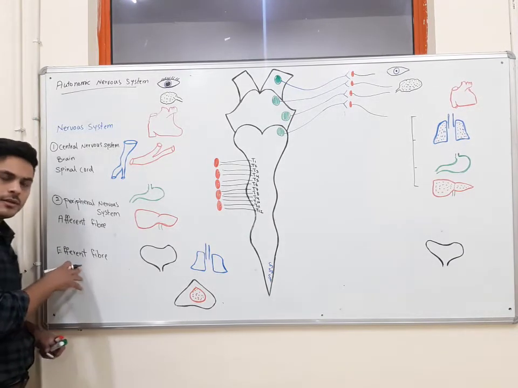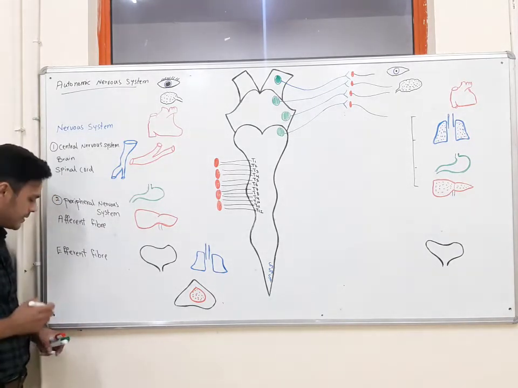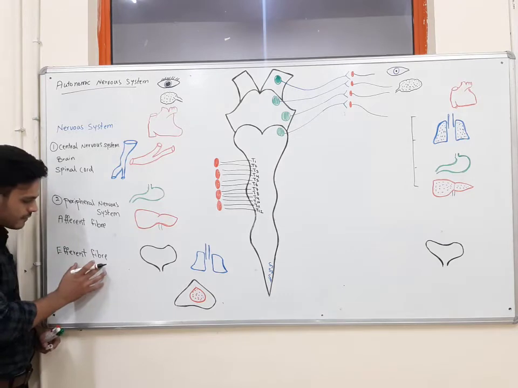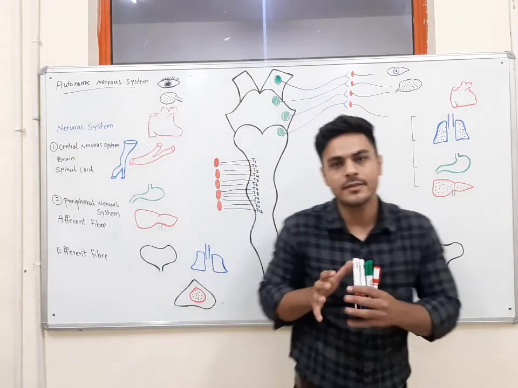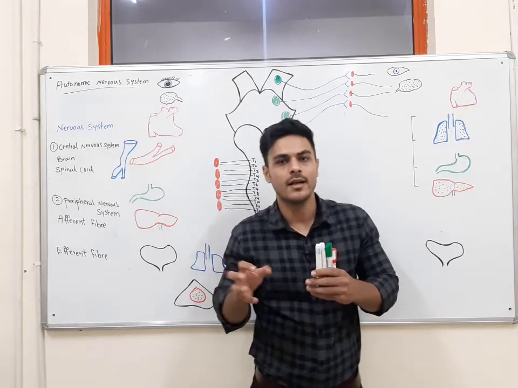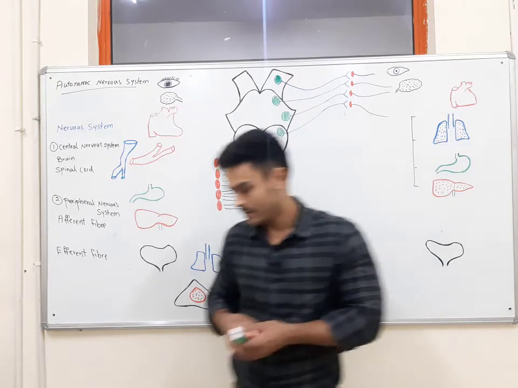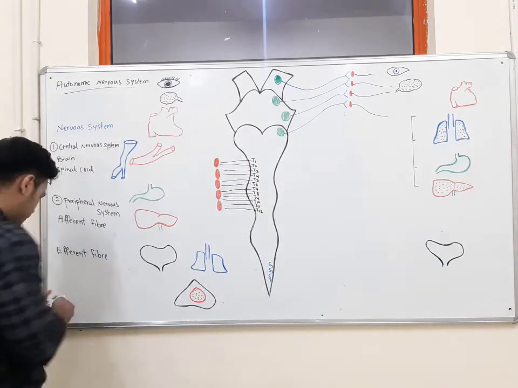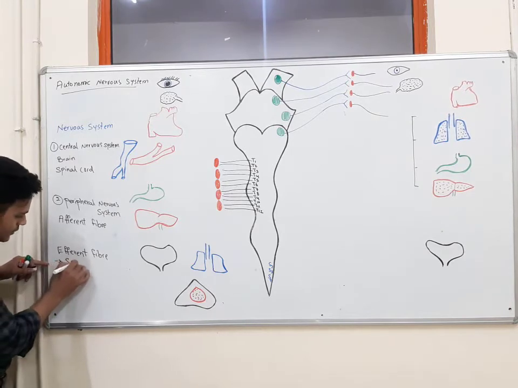In the motor fibers, or we can say the efferent fibers, we can subdivide these fibers into two. One type transfers motor signals to the organs which act voluntarily. These are somatic fibers.